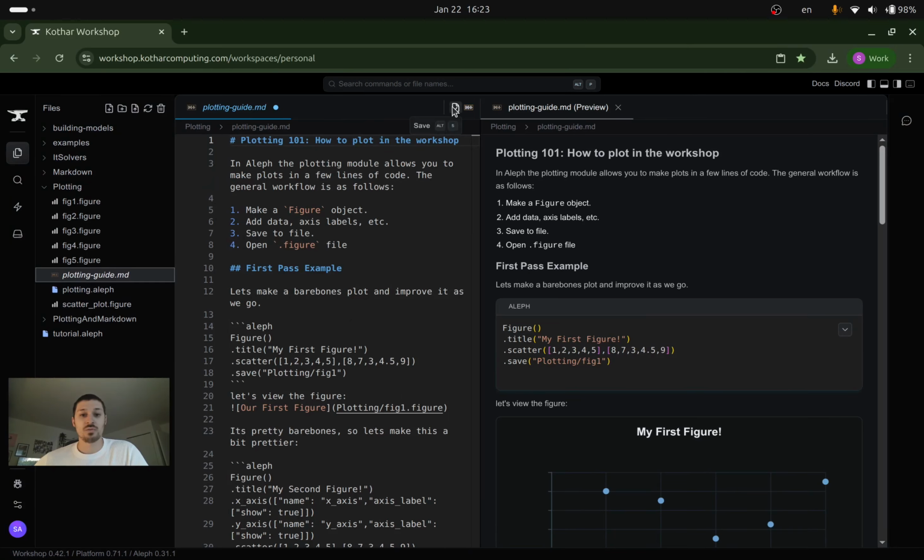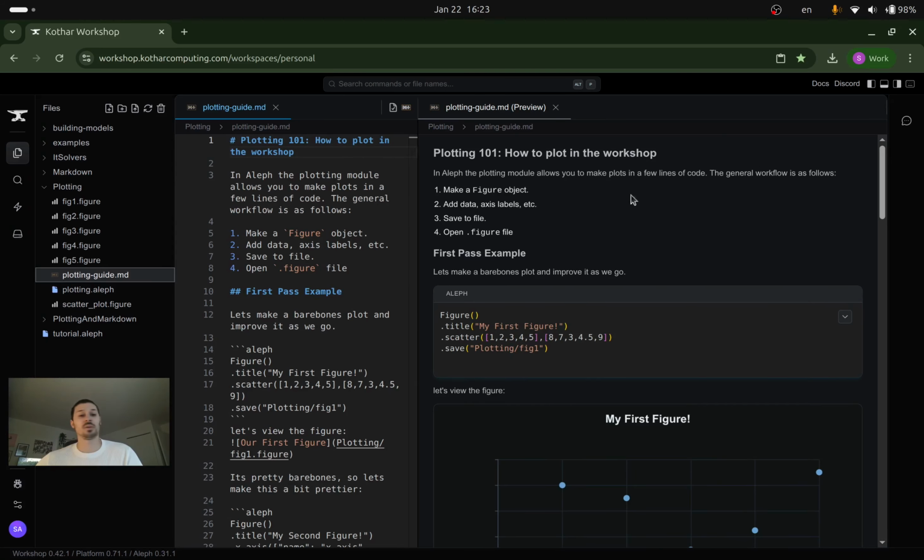Okay, so our plotting workflow is very similar to other plotting libraries, Plotly, Matplotlib. You make a figure object, you add things to the figure, and then you plot it, you save it. So the way that we do it here is we make a figure, you add your data to it, your axis labels, you make it pretty, you make it convenient for you to use, and then you save it to a file. Once it's saved to a file, you can actually open the figure,